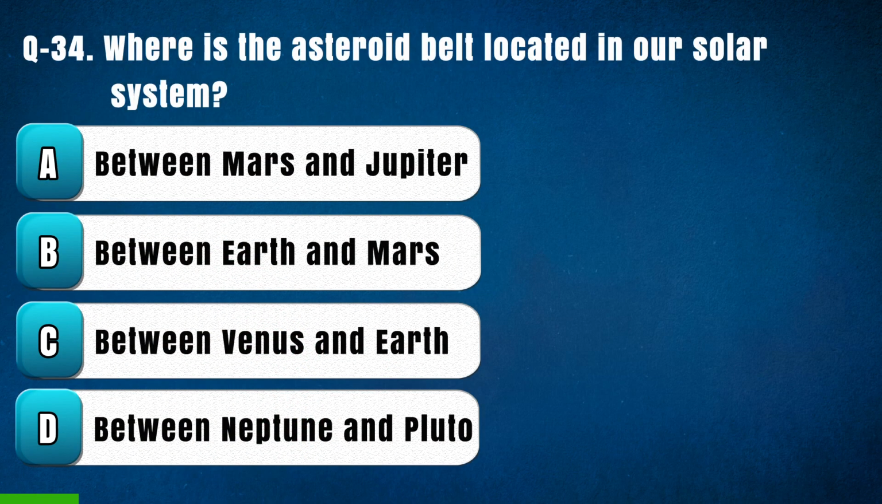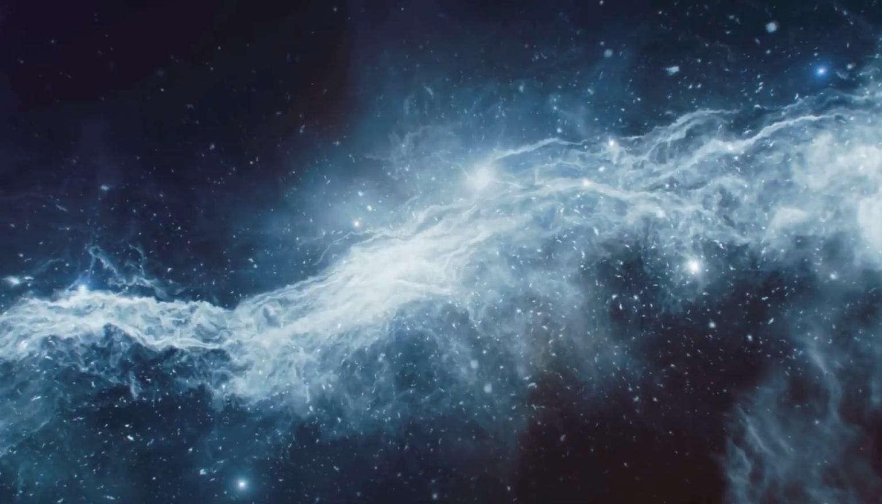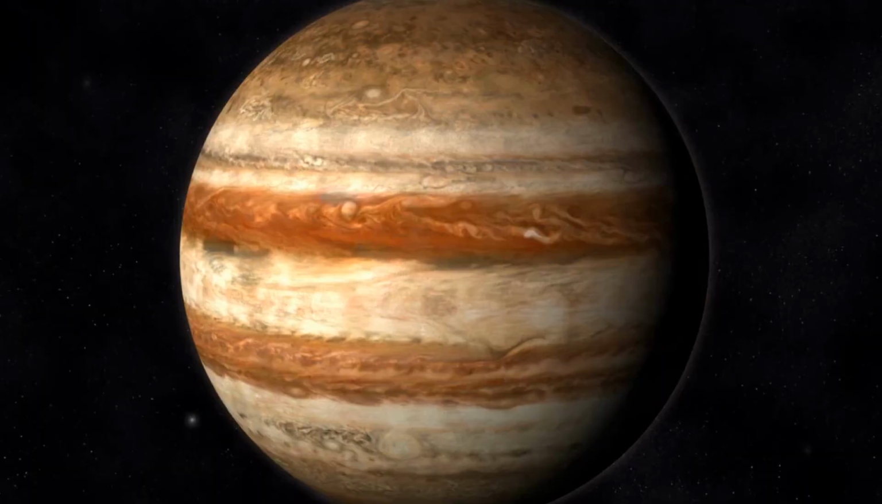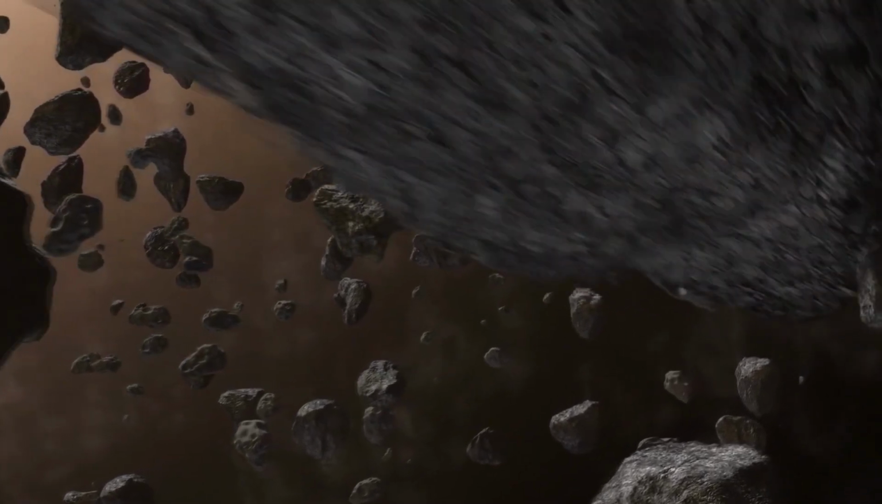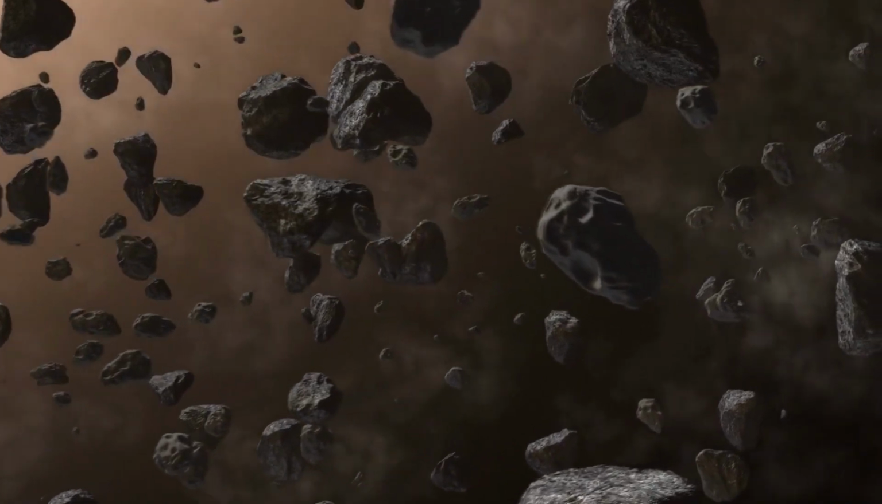Question 34. Where is the asteroid belt located in our solar system? Option A, between Mars and Jupiter, B, between Earth and Mars, C, between Venus and Earth, D, between Neptune and Pluto. The right answer is A, between Mars and Jupiter. The asteroid belt is located between Mars and Jupiter. It is a region of space that contains millions of small rocky objects called asteroids.